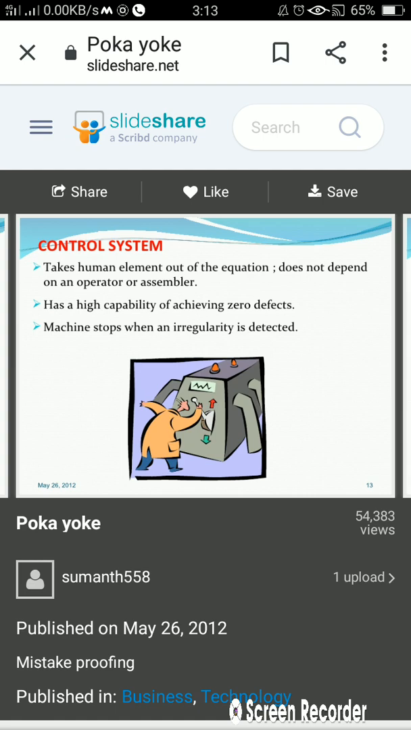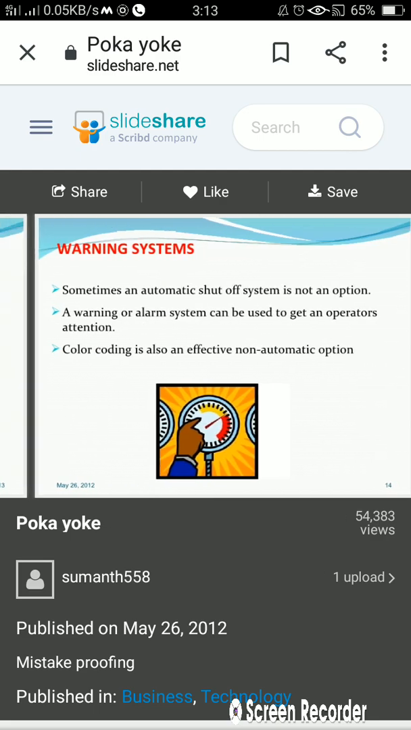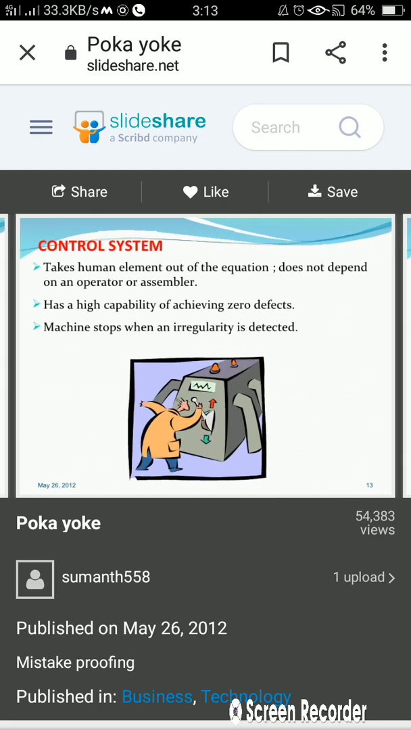Control system, it is an automatic system, it will not consider any human in it, has a high capability of achieving zero defects. Okay, control system, as there is no human involvement, it is a machinery, then it will achieve zero defects. Machine stops when an irregularity is detected. Means some irregularity or some fault is detected, then machinery will definitely going to stop.